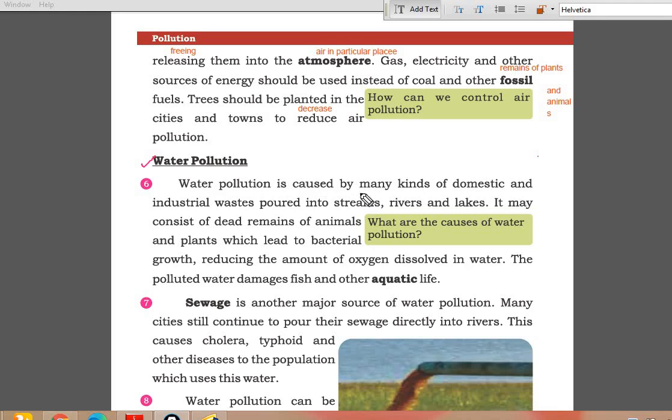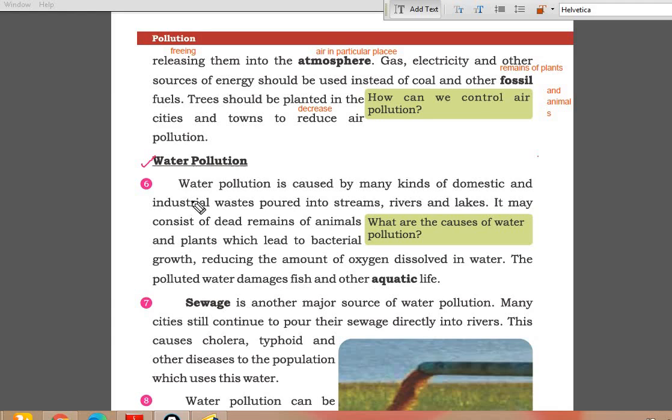Water pollution is caused by many kinds of domestic and industrial wastes poured into streams, rivers, and lakes. It may consist of dead remains of animals and plants, which lead to bacterial growth, reducing the amount of oxygen dissolved in water. The polluted water damages fish and other aquatic life.